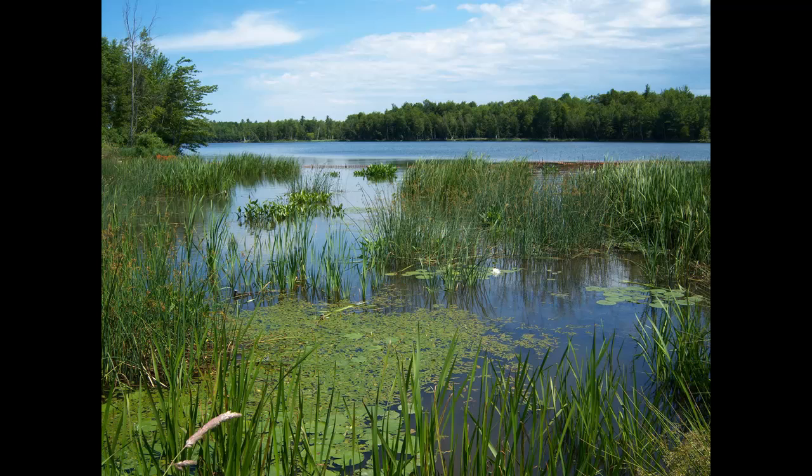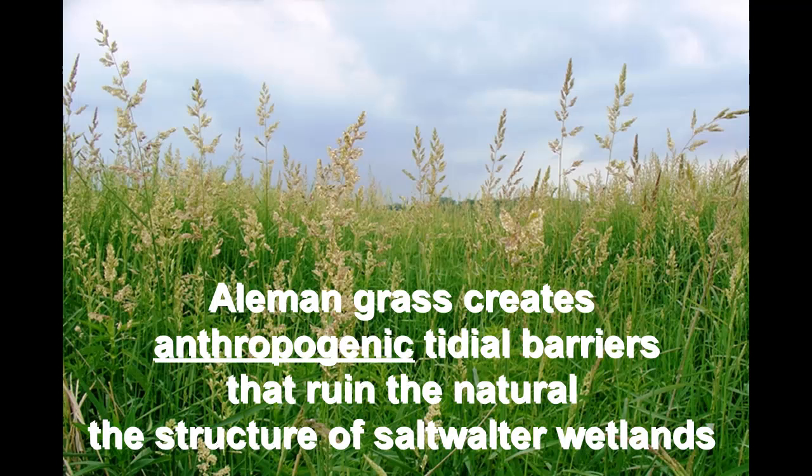Tides, rainfall, and seasonal changes in stream flow are crucial for regulating water salinity. However, invasive species of grass, such as almond grass, create anthropogenic tidal barriers and change the natural ecosystem of wetlands. A buildup of freshwater and saltwater environments encourages invasive species such as almond grass to grow rapidly, changing the physical structure of coastal wetlands and disrupting the food chain.